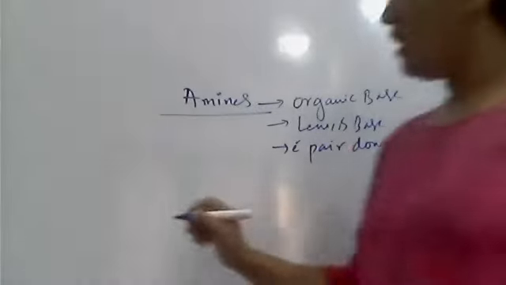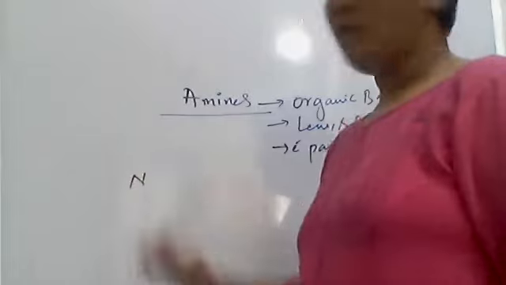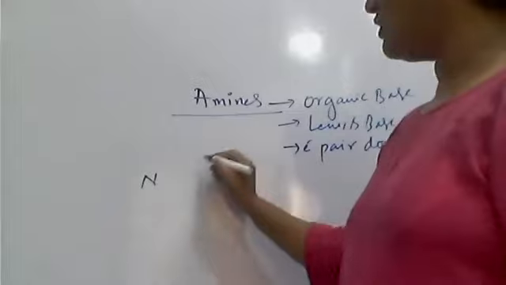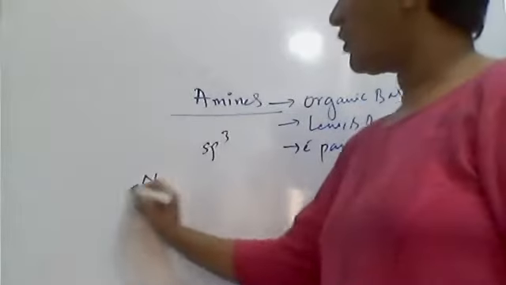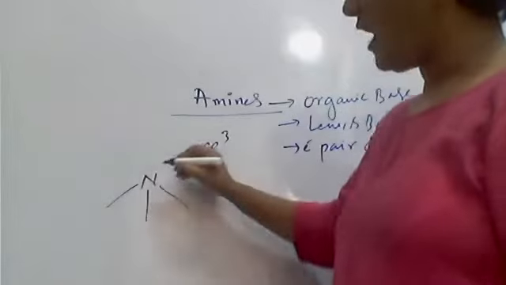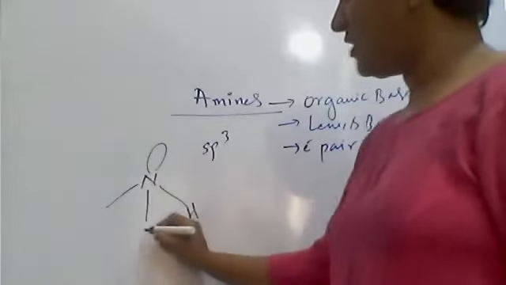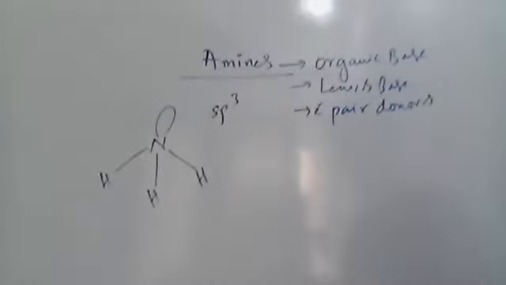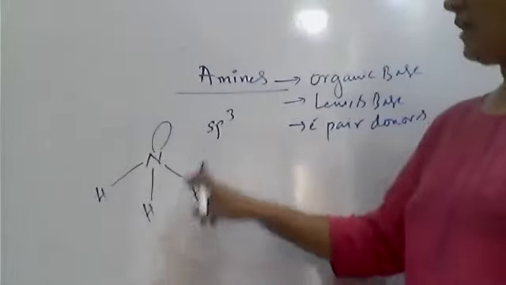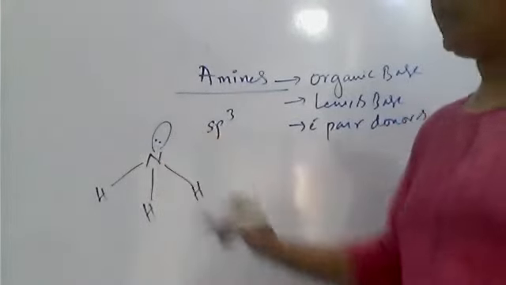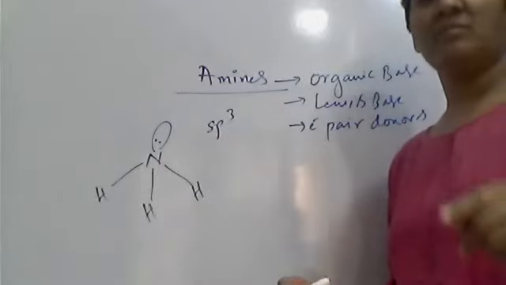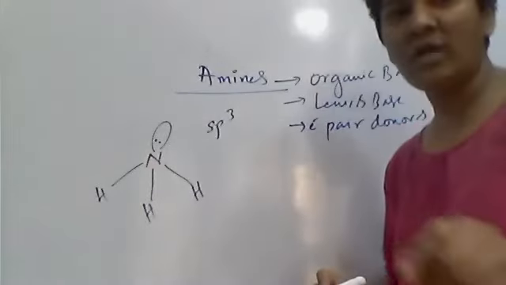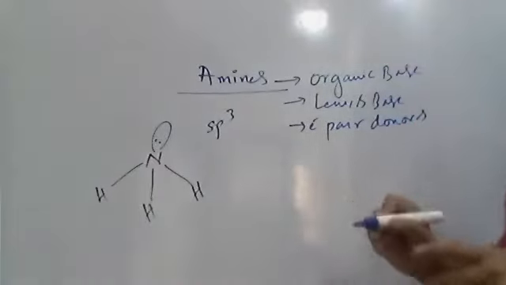As everyone knows, in ammonia the nitrogen undergoes sp3 hybridization, around which three sigma bonds are there and one lone pair. The three sigma bonds will be with hydrogens. According to VSEPR theory, though the nitrogen in ammonia is sp3, the shape is not tetrahedral and the bond angle is not 109 degrees. About 107 degrees will be there. So the same thing will be happening here.